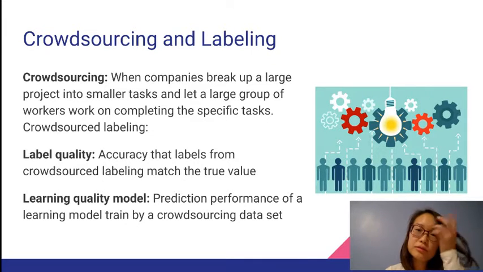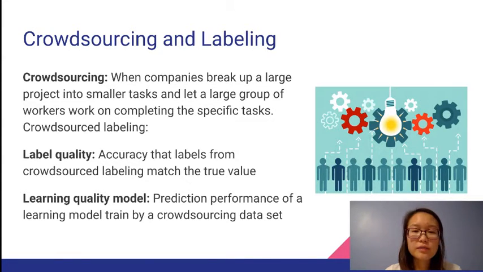So labeling is used to map features of an object to more advanced concepts using human intelligence. So label quality is the accuracy that labels from crowdsourced labeling match their true value. True labels come from experts who have perfect labeling quality, and noisy labels are labels that do not reflect the object's value, and removing these from the dataset can improve the quality of the data.